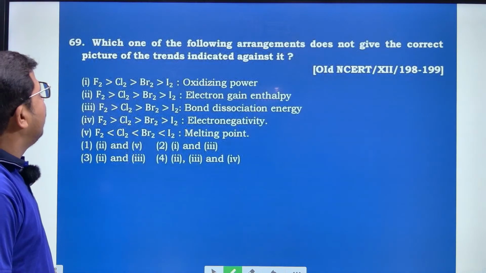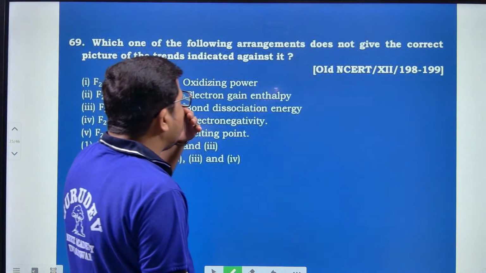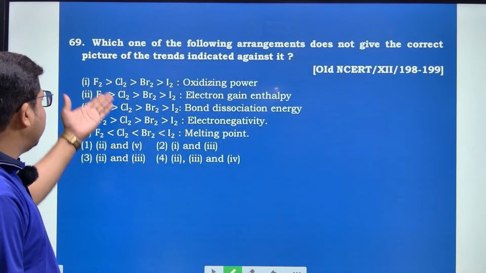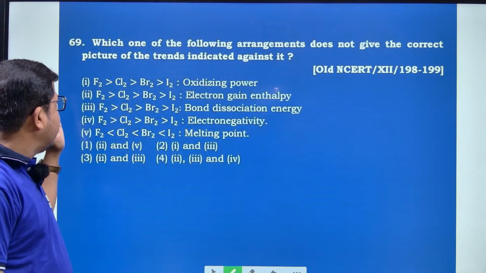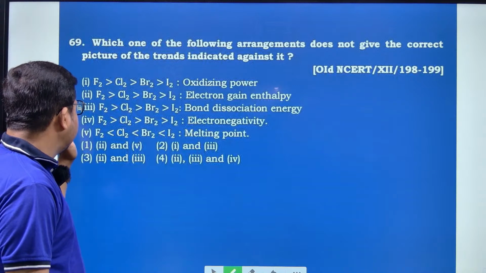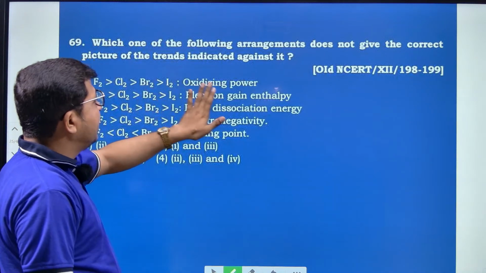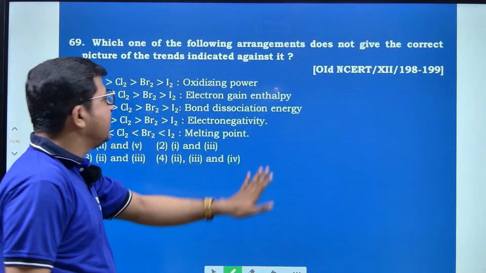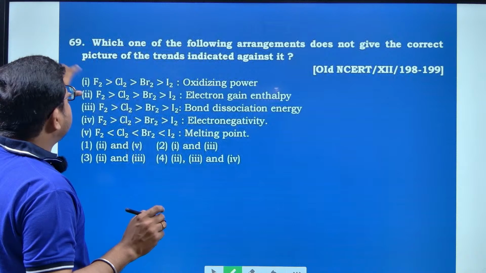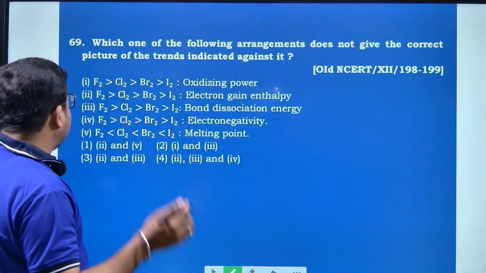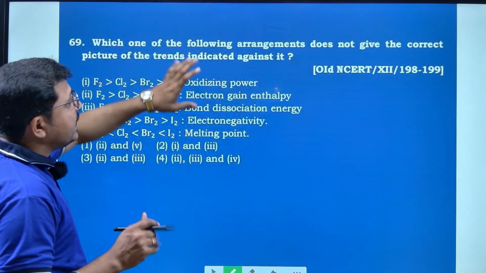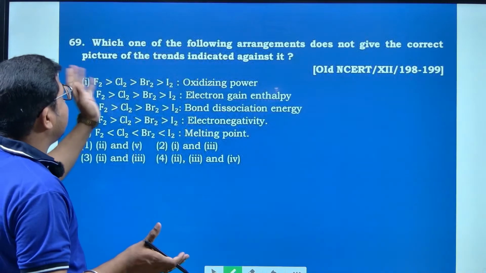Let's move on. Which of the following arrangements does not give the correct picture of the trends indicated against it? Here they have given the decreasing order of the halogen atoms, and in front of them the trends. Look at this one, the oxidizing power: we have to find out which arrangement does not give the correct picture.